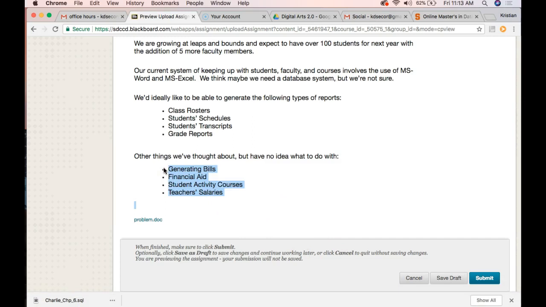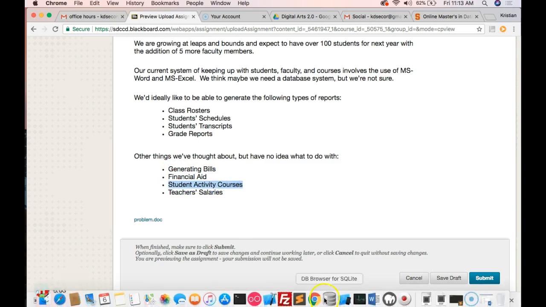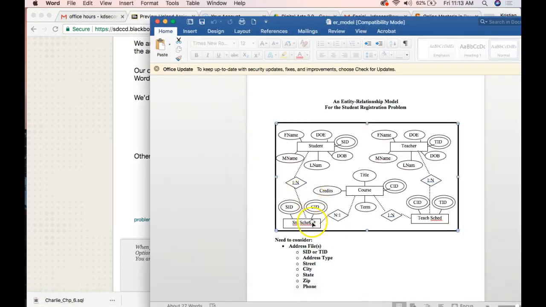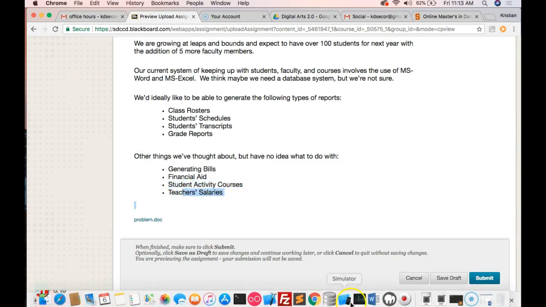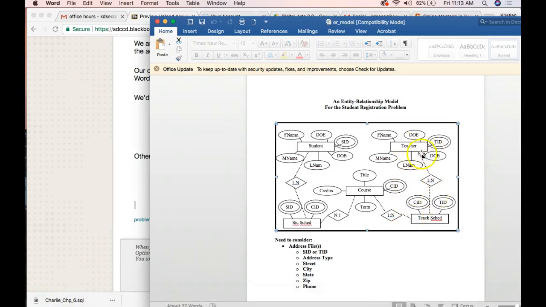But when we look at it with a critical eye, you have to think about how it's going to be coded and how it's going to function. So generating bills, financial aid, student activity courses. First of all, we haven't even defined what an activity course is, but that should be taken care of with just courses. I don't care what kind of course it is. And then teacher salaries, that's a pretty simple thing. We could either put it inside the teacher's field, right here, have salary, or have another table called salaries that is connected back to the teacher with a one borrowed ID. And that's where you get the second normal form, that section.